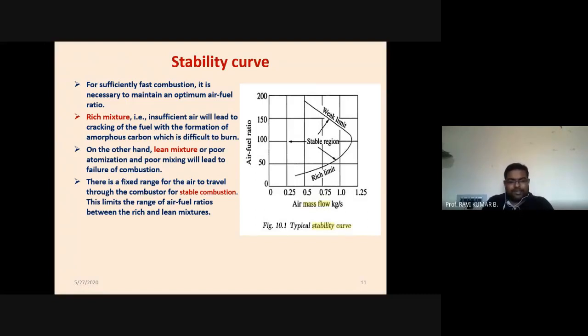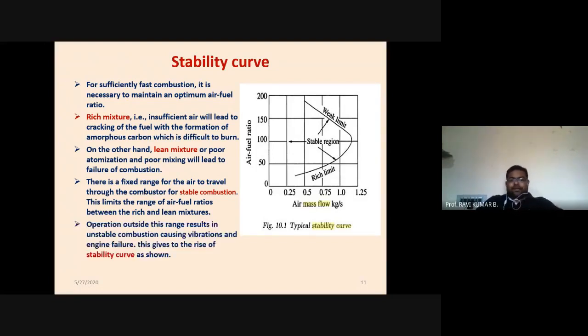If you are operating near that range, you will have stable combustion. The limits of air fuel ratio between rich and lean mixture lie somewhere in between. Operation outside this range results in unstable combustion, which causes vibrations and engine failure. So this gives rise to the stability curve, which is given here.